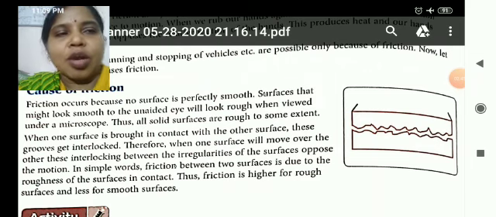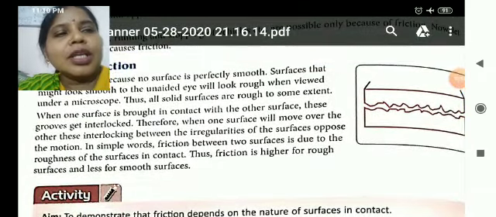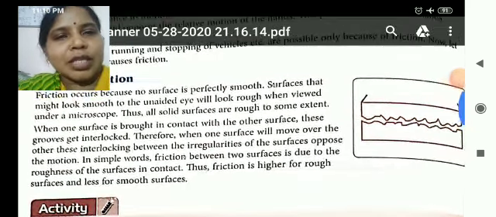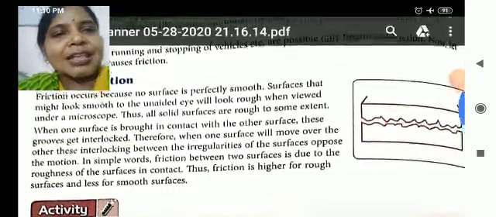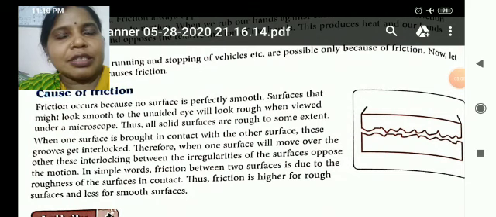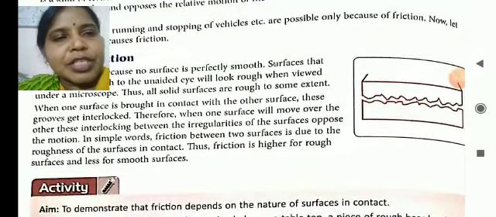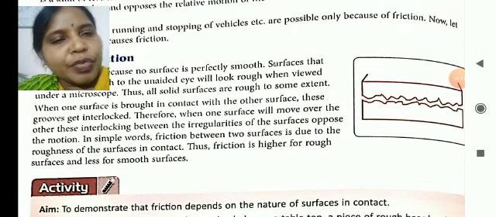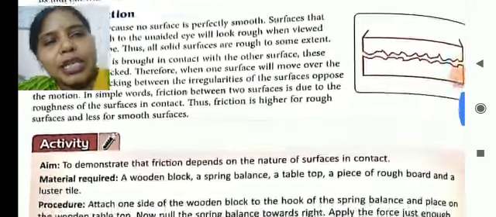Even if the surface is smooth, some amount of irregularities are there. So we can say that the cause of friction is roughness. If the object or the surface is more rough, then there will be more friction. If it is less rough, or smooth, then there is less friction.